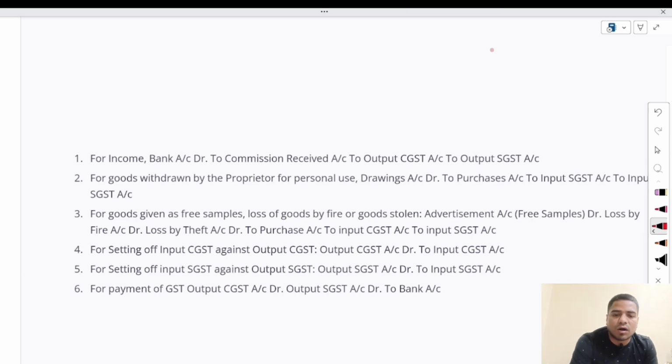And next, for goods withdrawn by the proprietor for personal use, this time we will also use input GST: drawings account debit to purchase account to input GST account. For goods given as a free sample, loss of goods by fire or goods stolen: advertisement account debit, loss of goods by fire account debit, loss by theft account debit to purchase account to input GST account. After that, you have to set off the output GST with the input GST. For setting off, these entries we will use. So these are the general entries of GST.